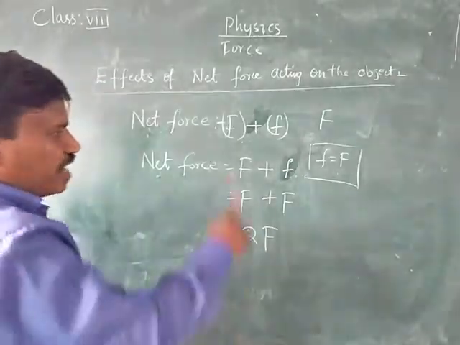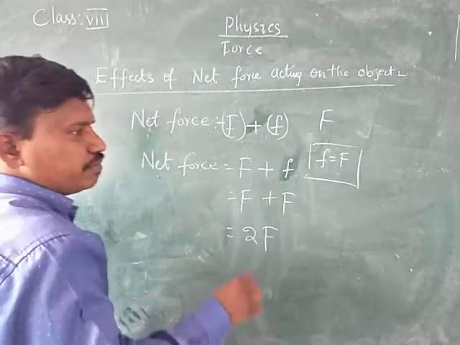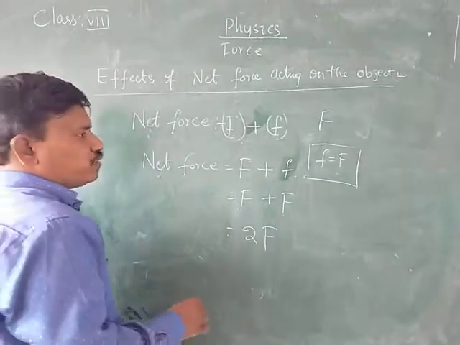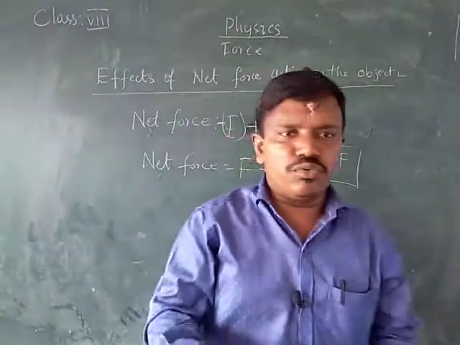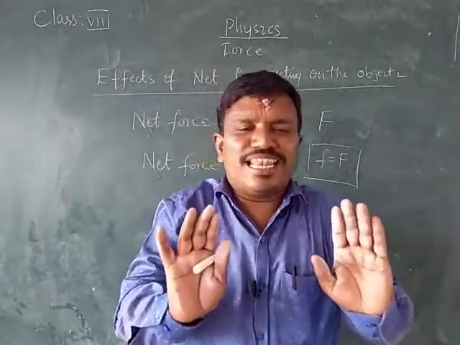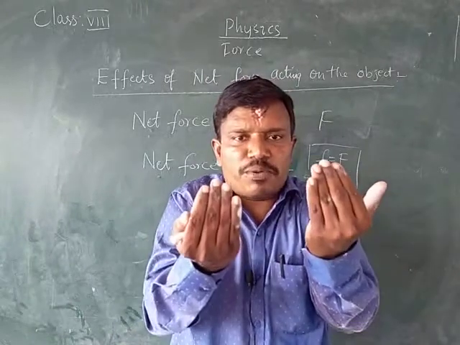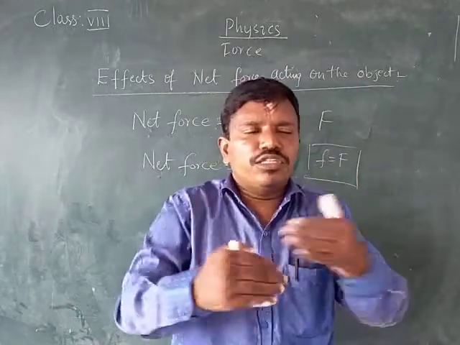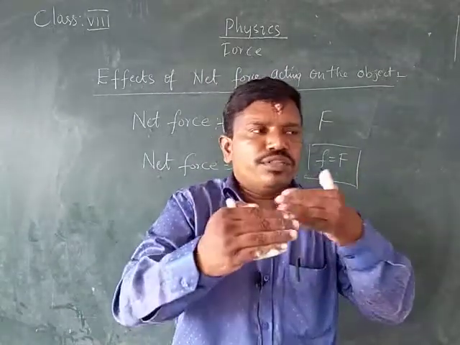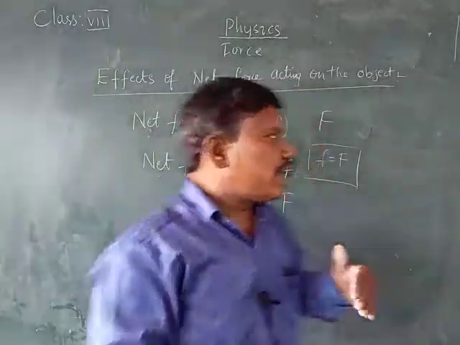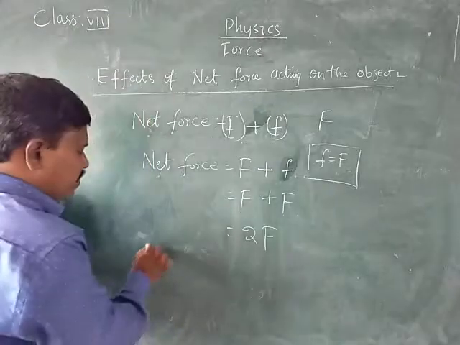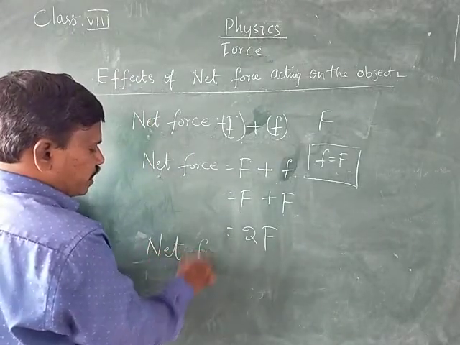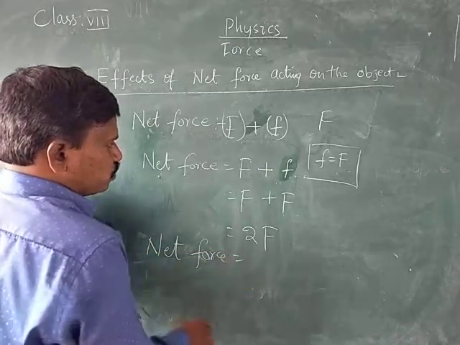And here, if they are of the same magnitude but in opposite directions, ask your friend to push the table in the opposite direction towards you. Therefore, when you are pushing like this, the friend is pushing in the opposite direction towards you. If both magnitudes are the same, what happens? When both magnitudes are the same, then the net force acting will be equal to 0.